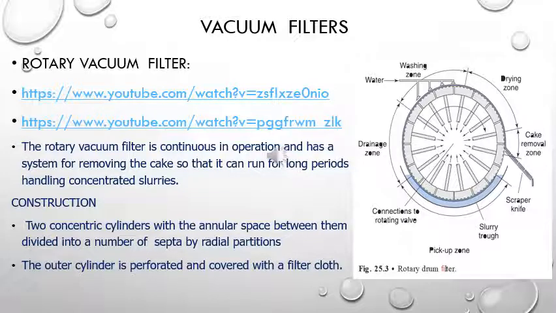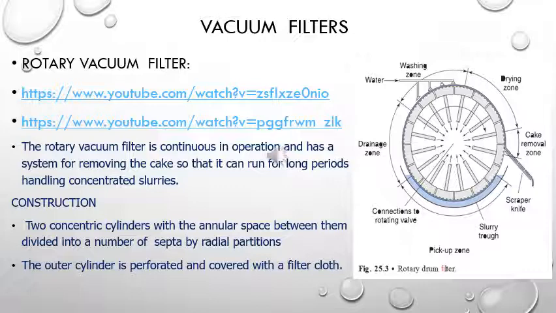Next type of filter is a vacuum filter. The example under this is rotary vacuum filter. Just go through this link to understand it properly. Now this rotary vacuum filter is used for continuous operation and it has a system to remove the cake which is formed over the filter media. So this can be run for a longer period of time and it can be used for concentrated slurries.